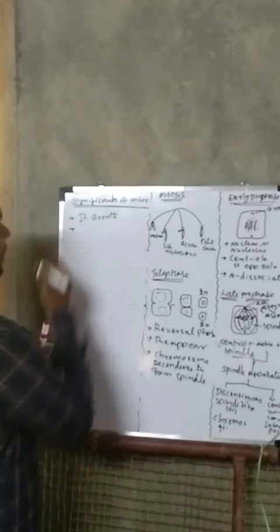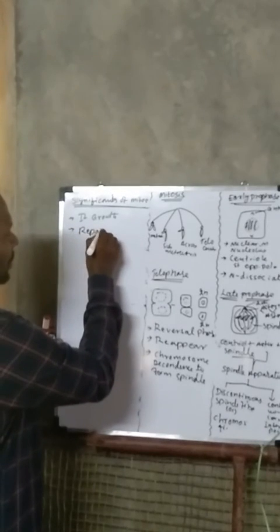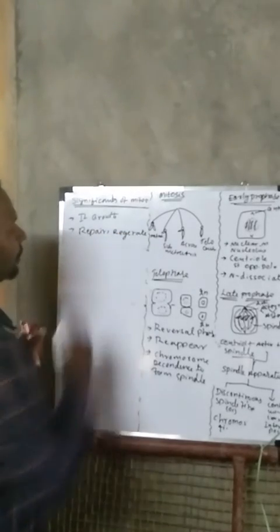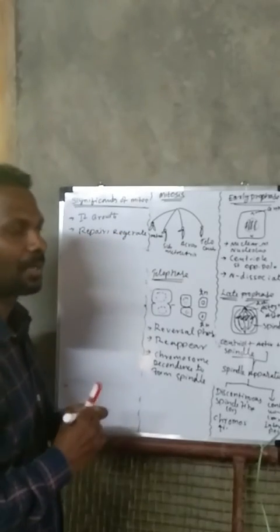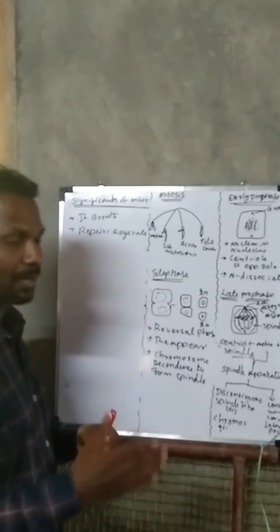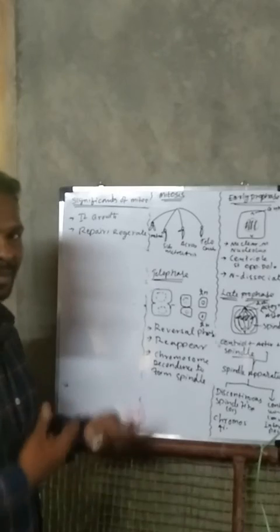And then second point, repair and regeneration. For example, if some part of the plant body is broken, that place is replaced within three months or some days.